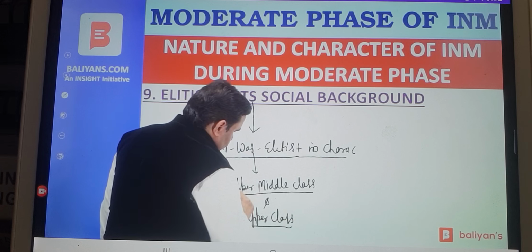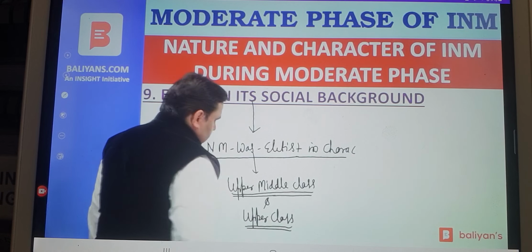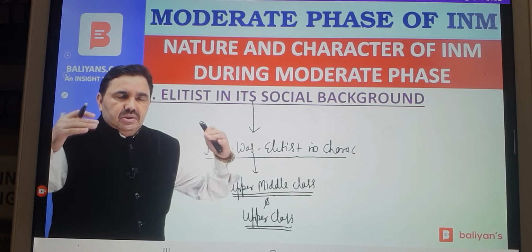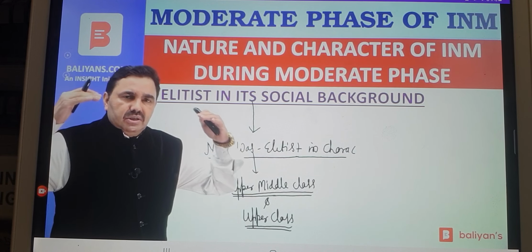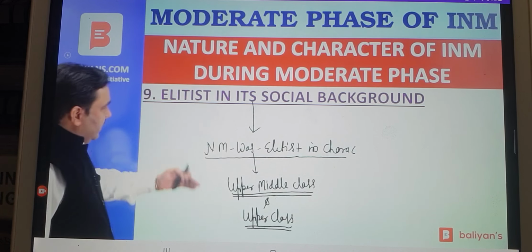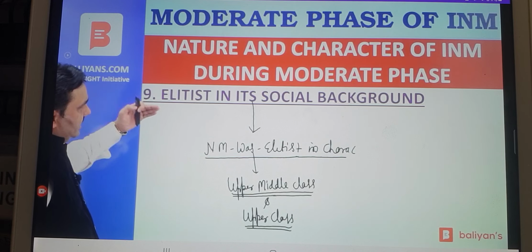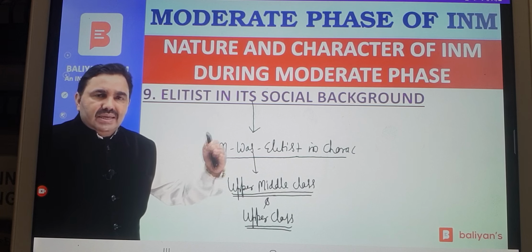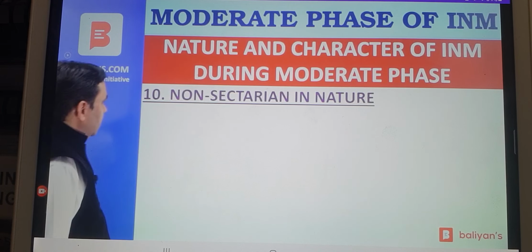Lawyers, landlords, and other professionals were predominant in Congress during the moderate phase. So they were not common people. They belonged to the rich classes of Indian society. That is why we say the national movement during the moderate phase was elitist in nature.